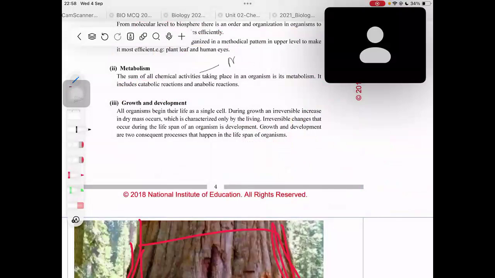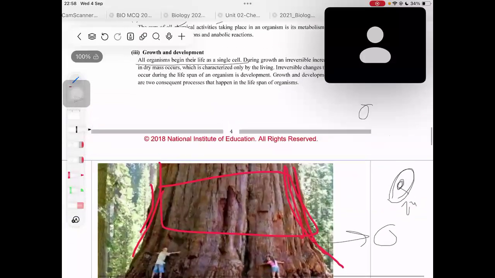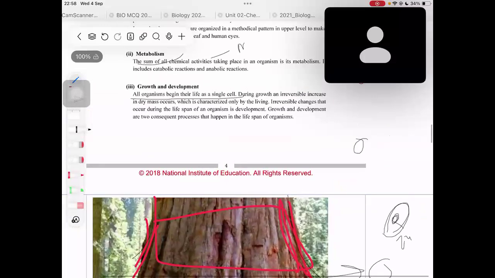In unit 2, we will be learning about metabolism in detail, right? Okay. Now let's go for growth and development. Let's underline this part. All organisms begin their life as a single cell. Even when it comes to plants, this large plant actually began with a single cell from a seed, right? Inside the seed, the zygote was formed. The zygote is actually a single cell, and it developed into this very large tree. So all organisms begin their life as a single cell.